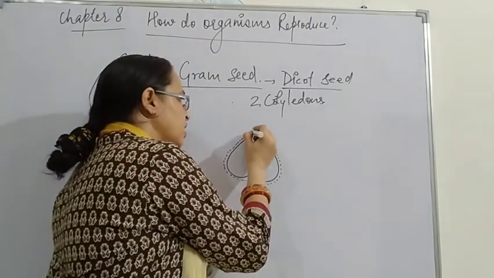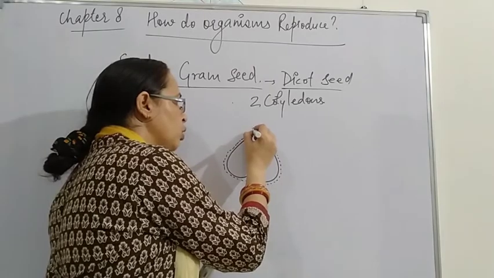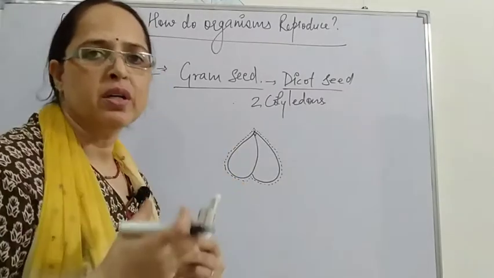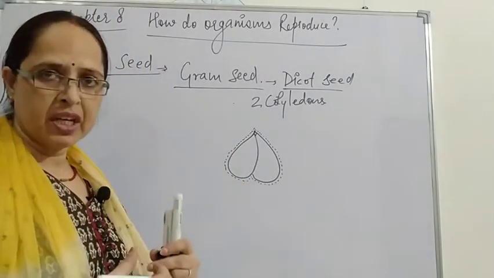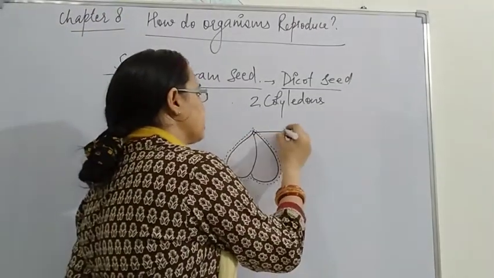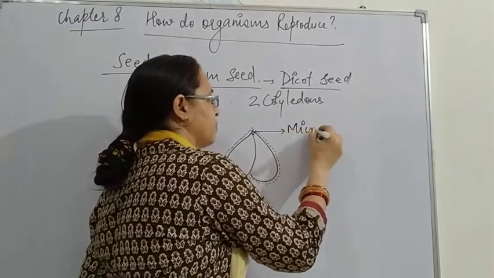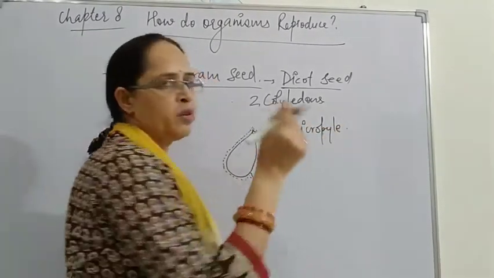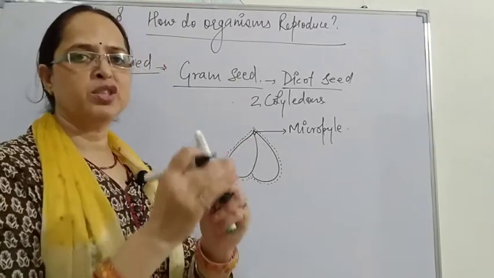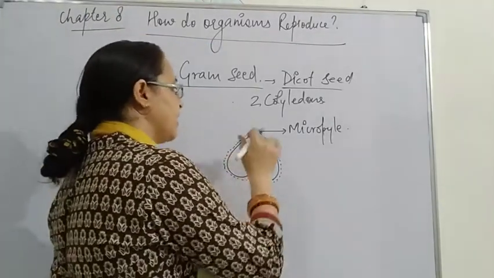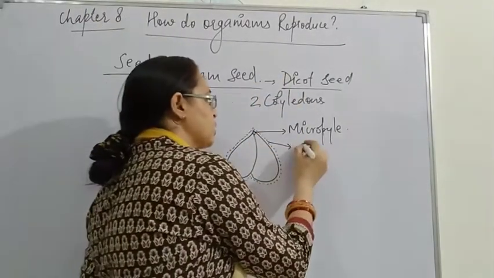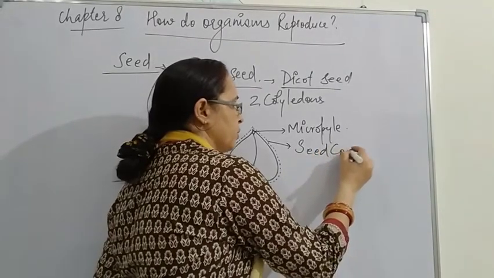There is a small hole on the apex part. After it has absorbed the water and become swollen, this hole can be clearly seen. This hole is called the micropyle. It is meant for the entry of water inside, and it is a small hole through which the seed is attached to the fruit. This outer covering of the seed is called the seed coat.